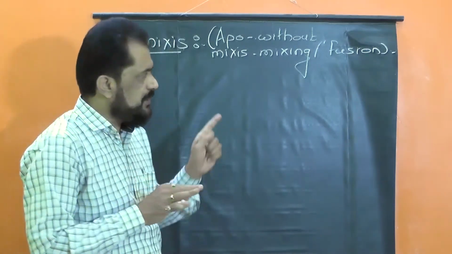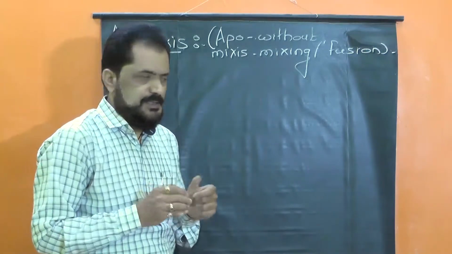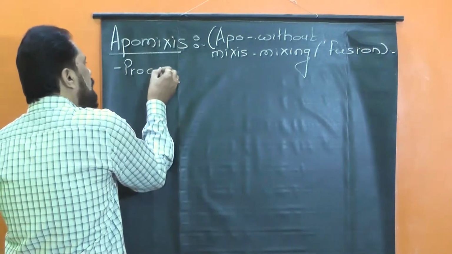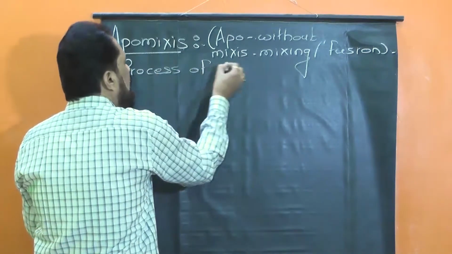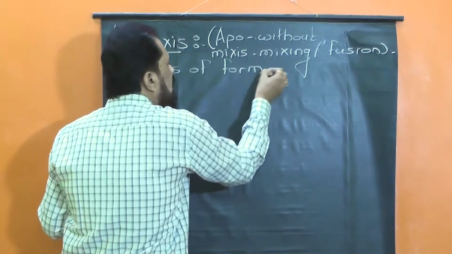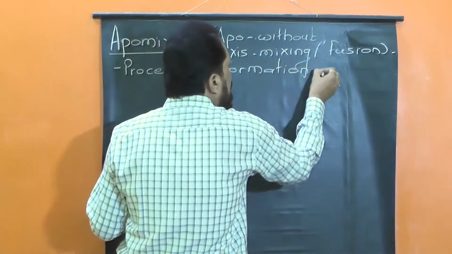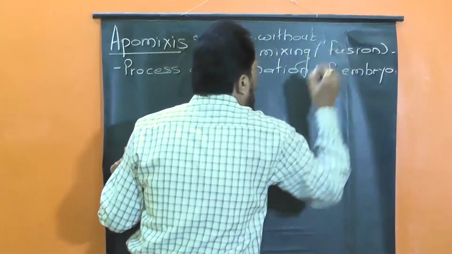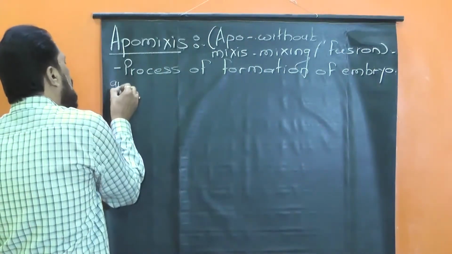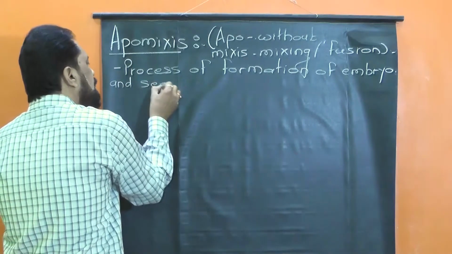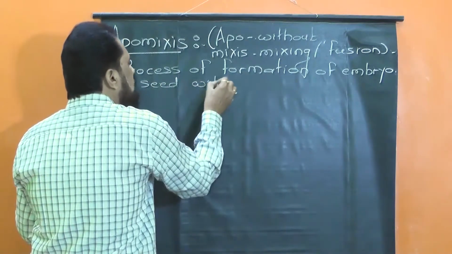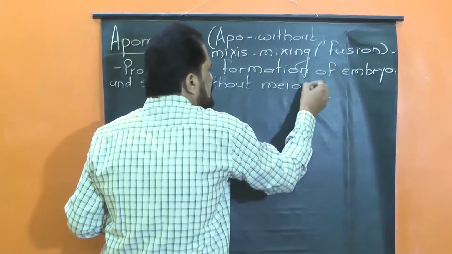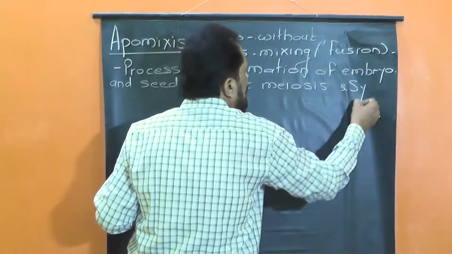Let me write briefly here the meaning of apomixis. Apomixis is the process of formation of embryo and seed without meiosis and syngamy.